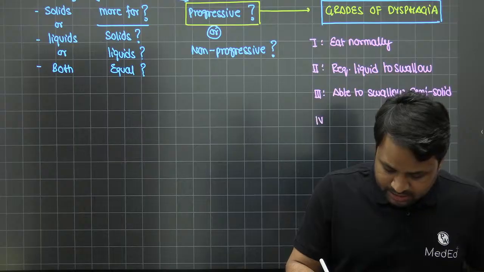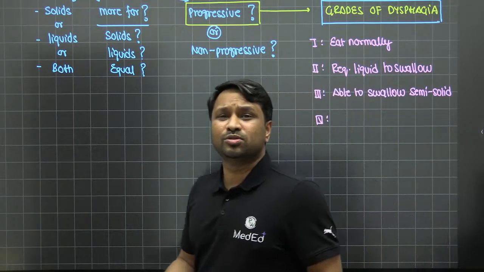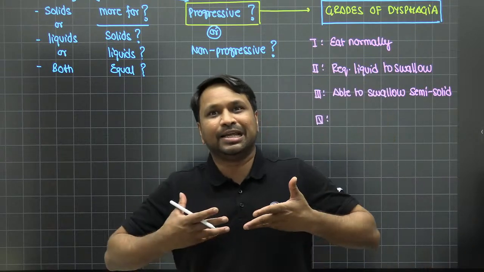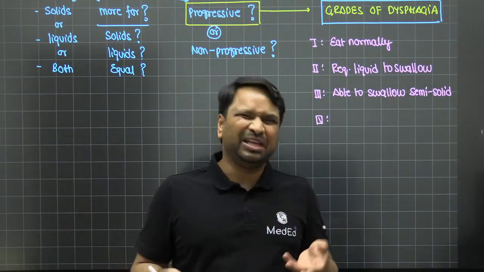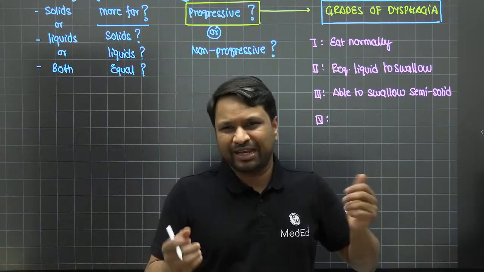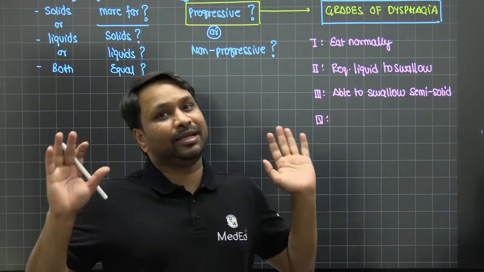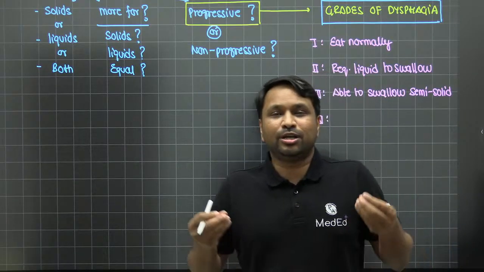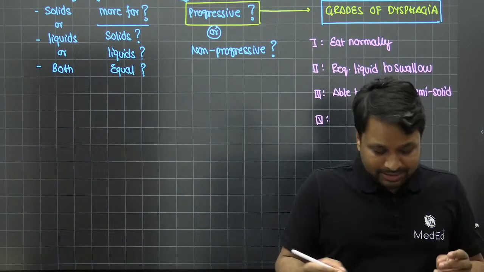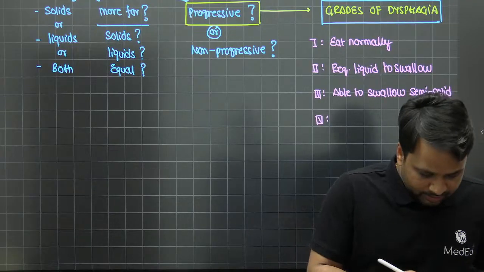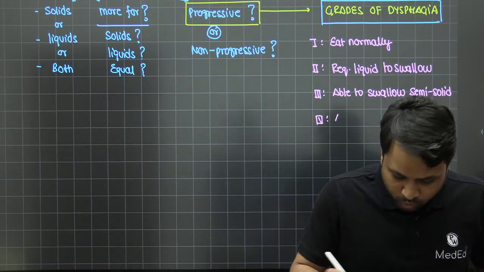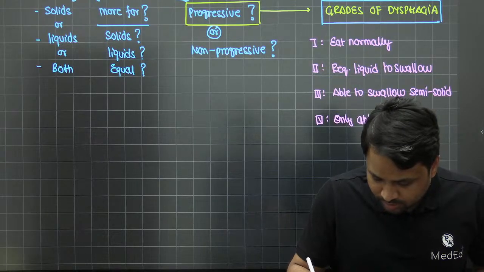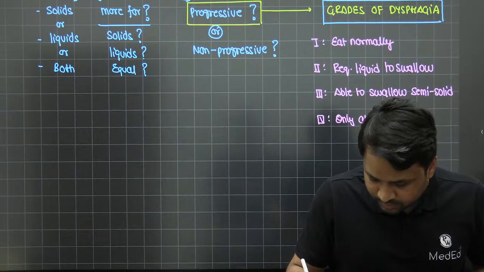Now, the grade 4 patient says, so nowadays I'm not able to eat my baby's food. I said, what are you doing then? So now I can only drink, right? But then suddenly when he says so, he has a grin on his face. He says, sir, because I'm only able to take liquid feeds, I do not have any ability to take any solids or semi-solids. I'm taking the best form of liquid that is available, and that is what is keeping me alive. So he's going to be pretty happy about it. So the grade 4 patient says that I'm only able to take liquids.